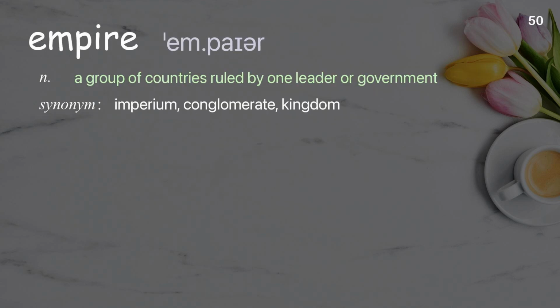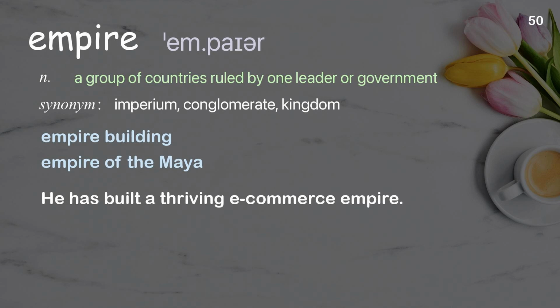Empire. A group of countries ruled by one leader or government. Examples: empire building. Empire of the Maya. He has built a thriving e-commerce empire.